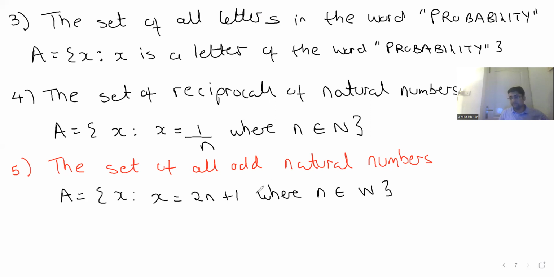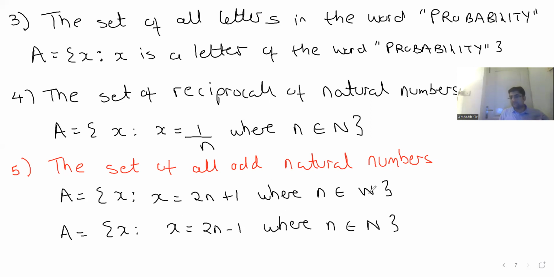I'll tell you why. Which is the first whole number? 0. So 2 times 0 plus 1, or you can say set A comprises of x such that x is equal to 2n minus 1, where n belongs to natural numbers.